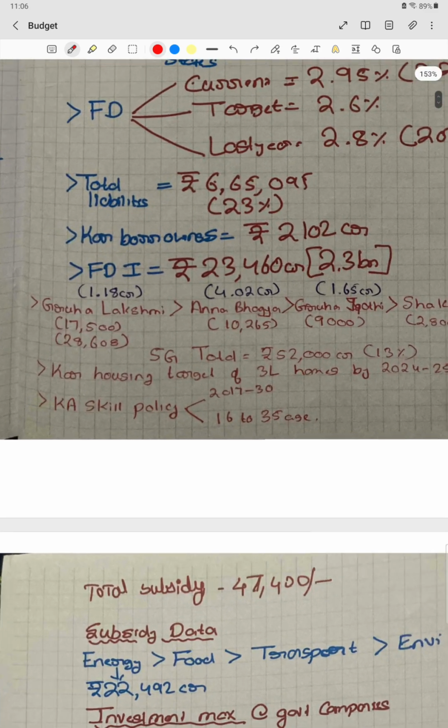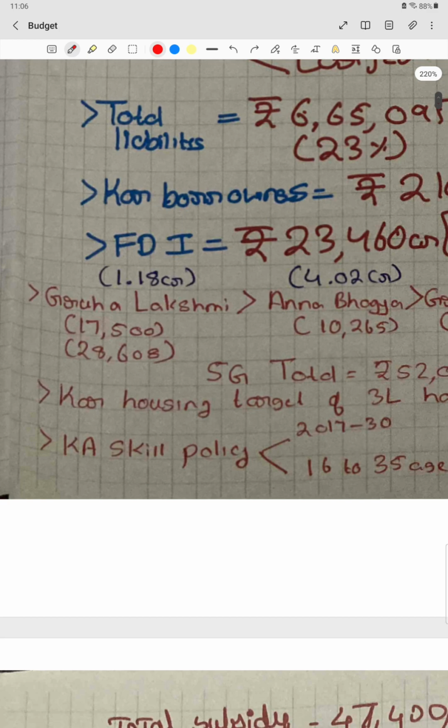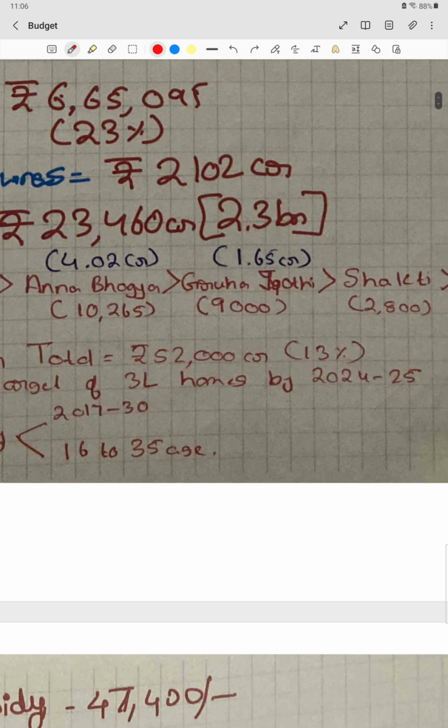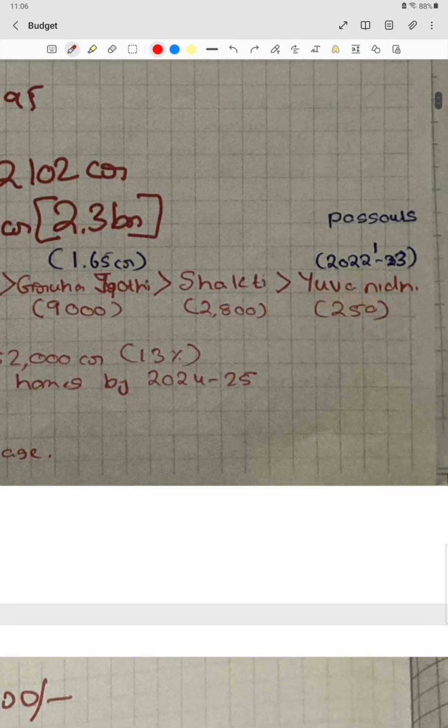We should also have some idea of the beneficiaries with respect to some schemes. For Gruha Lakshmi, there are 1.18 crore beneficiaries. For Annabhagya, it is 4.02 crore beneficiaries. For Gruha Jyoti, it is 1.65 crore. Yuvanidhi does not have information related to beneficiaries, but we have to know that it is only for those who passed out in 2022-23. And if we look at Shakti, all the women of the state are beneficiaries.